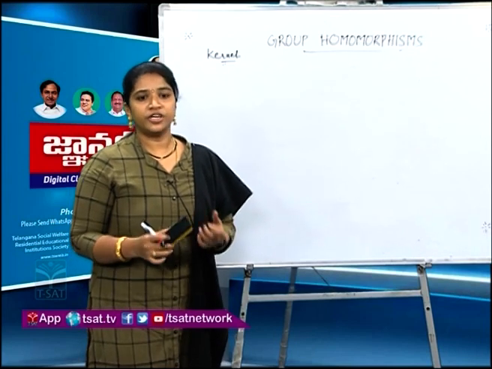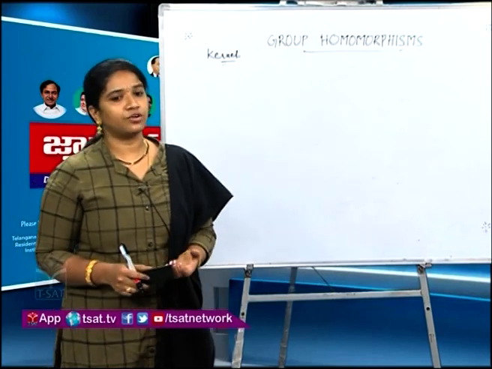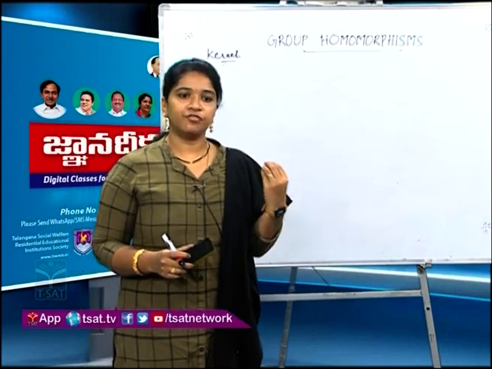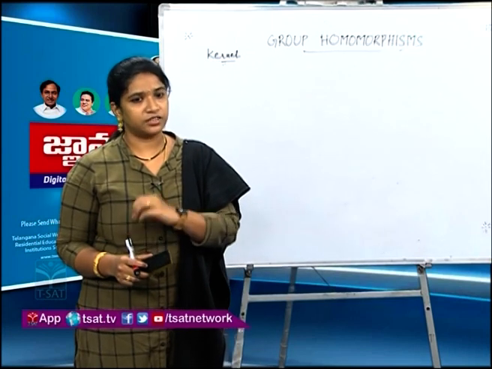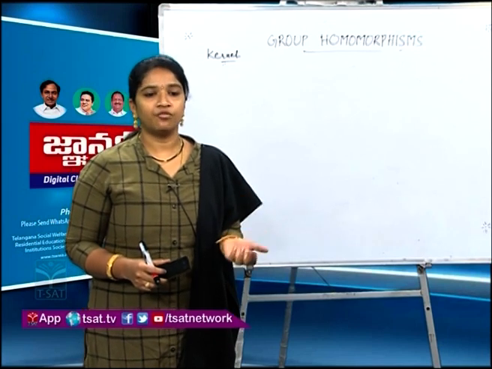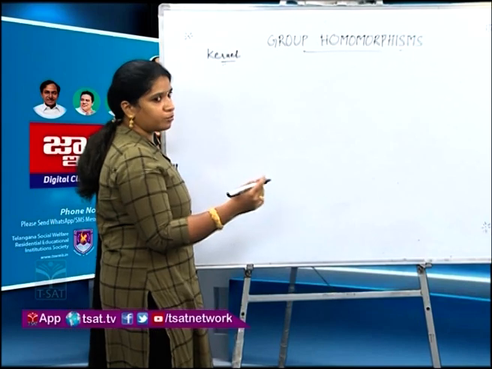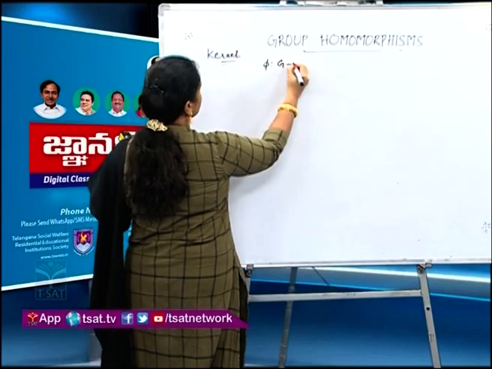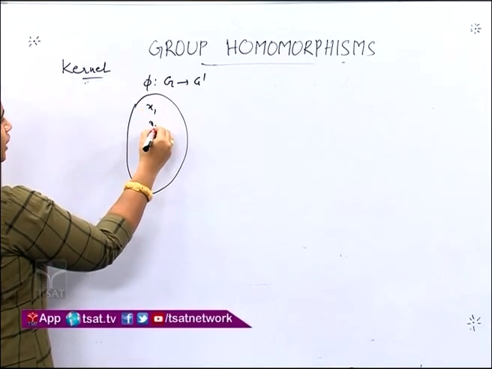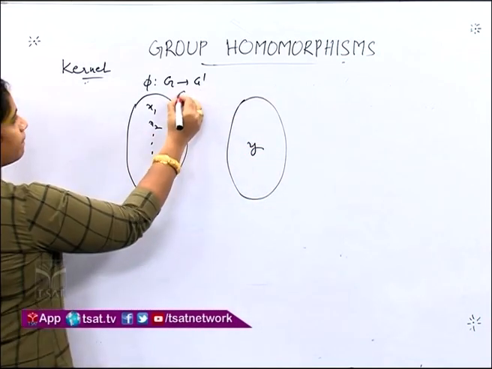Suppose a homomorphism need not be 1-1, need not be onto, need not be bijection. Suppose our homomorphism is not a 1-1 function. What do you mean by 1-1 function? That is, an element in the first set is mapped to a single element in the second set. Then we say that mapping is a 1-1 function. What do you mean if the function is not 1-1? There exists more than one element in the first set that is mapped to one element in the second set. Let us suppose that our homomorphism, which is defined from G to G prime, is not a 1-1 function. That is, there might exist some elements, more than one, which are being mapped to a single element in G prime.